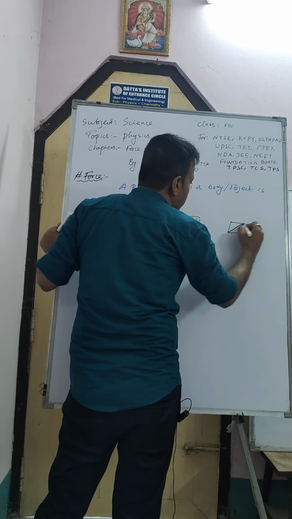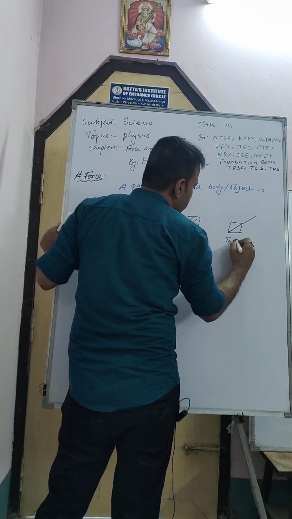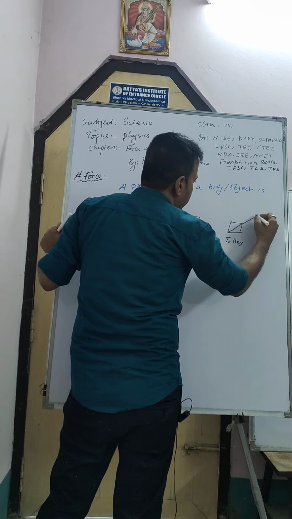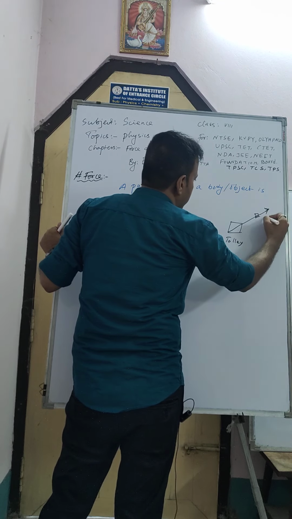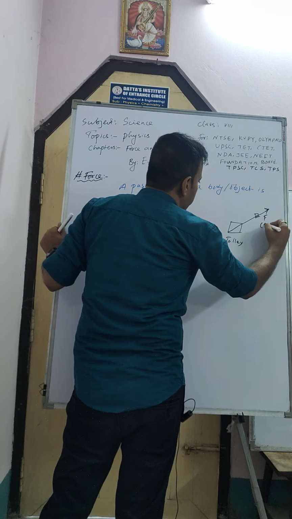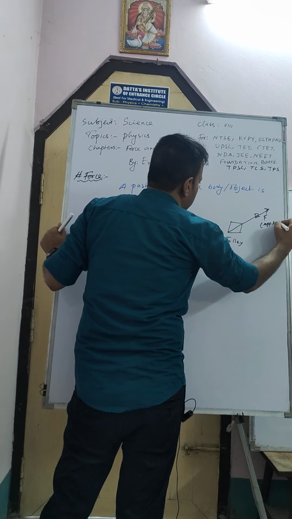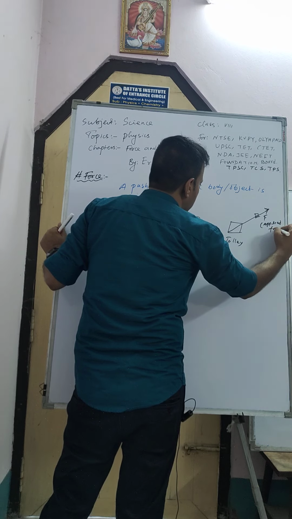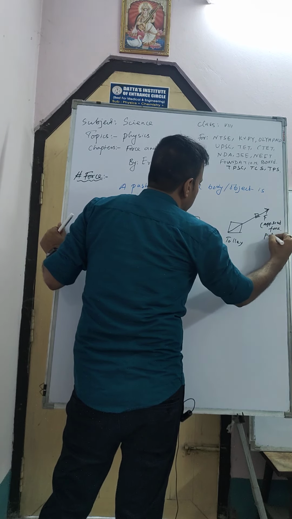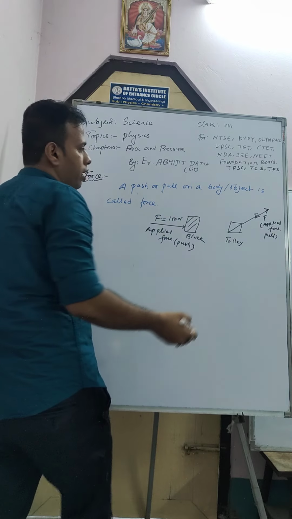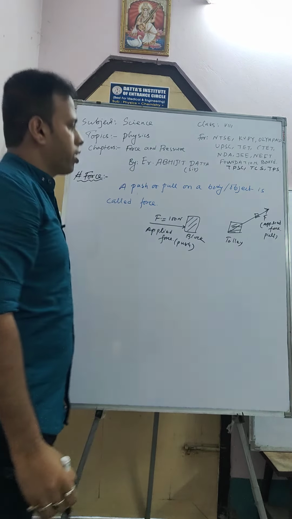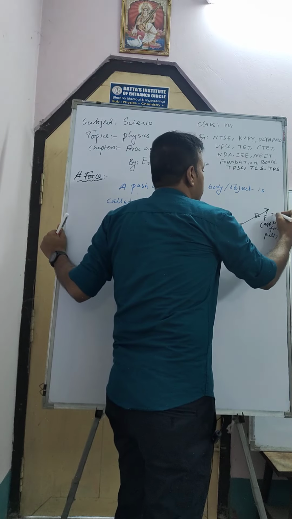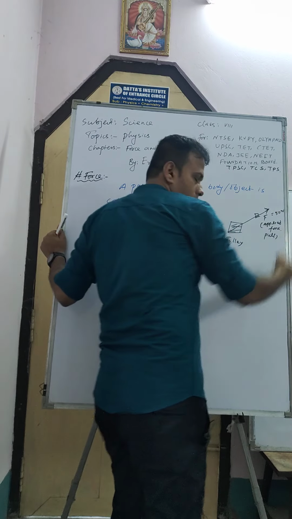And if here this one is a trolley bag, this one is a trolley, and you pull this in the direction, this is F. This will be the applied force, but this applied force will be a pull. We pull this one, and this is the body. How much force? Maybe 50 Newton, suppose.